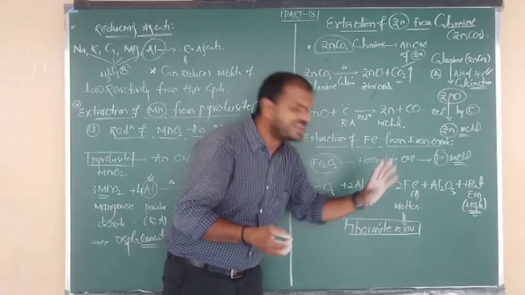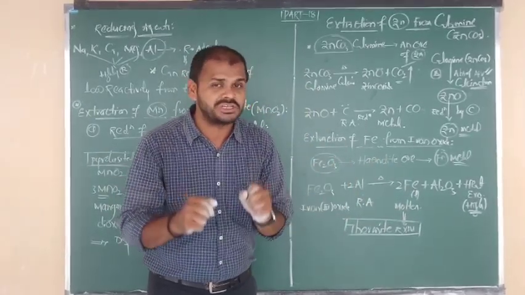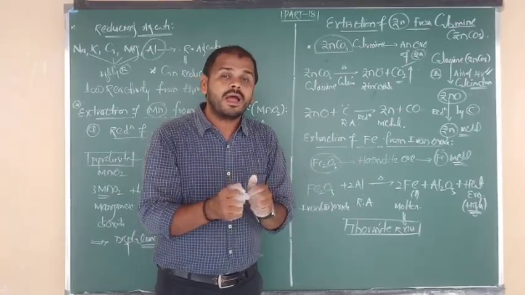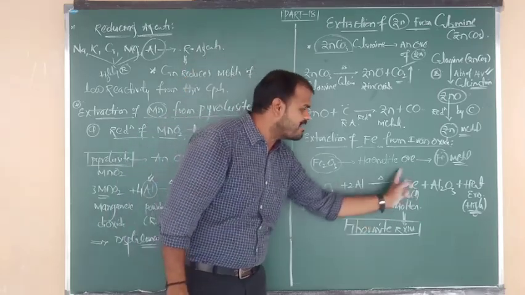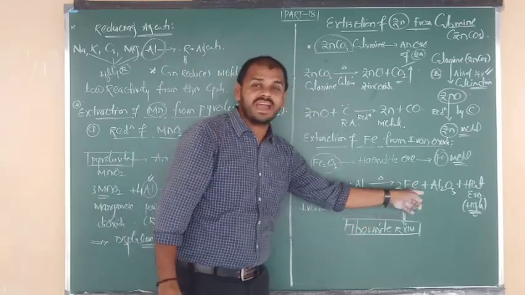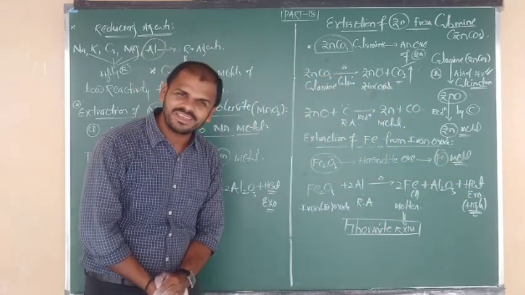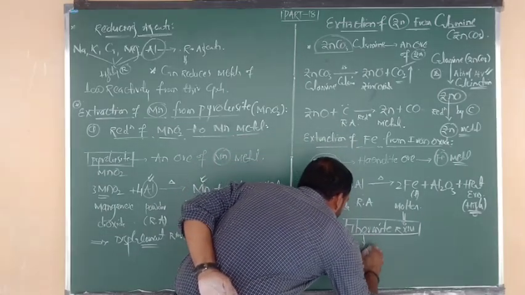By using such molten iron, we can fill the gaps of railway tracks. We can fill the gaps in machinery parts. Nothing but to join the railway tracks and to fulfill the cracks in machinery parts, we are using what, beta? Molten iron, with the help of this reaction, due to release of excess amount of heat. Okay? So in thermite process, where we are using